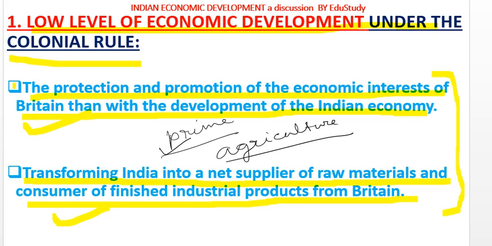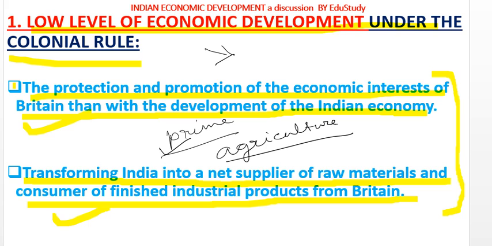Then British came to India. When British came to India, they made policies on the economy of India, and their policies were in favor of the interest of England's economy.